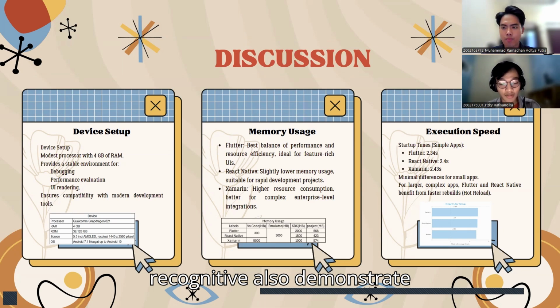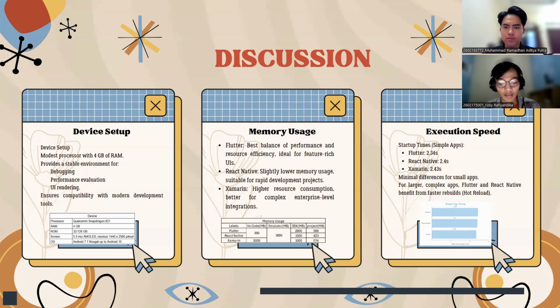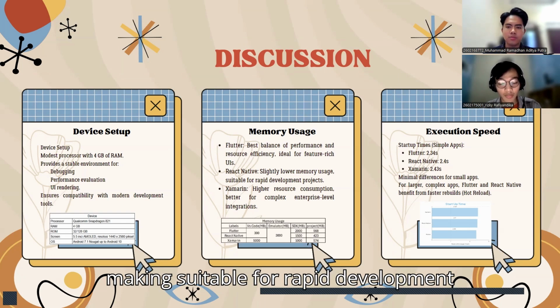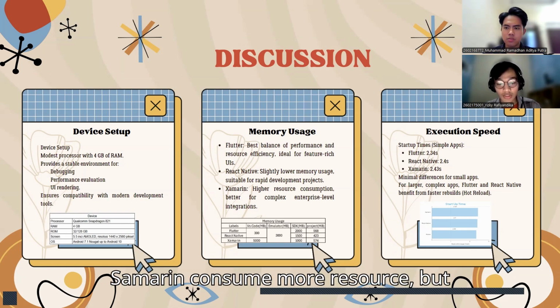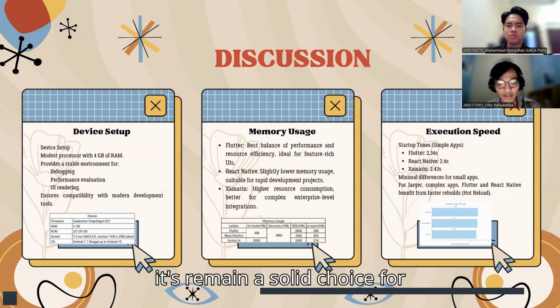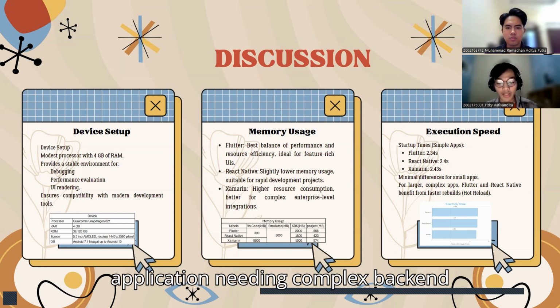React Native also demonstrates commendable performance, making it suitable for rapid development projects. Conversely, Xamarin consumes more resources, but it remains a solid choice for applications needing complex backend integration.